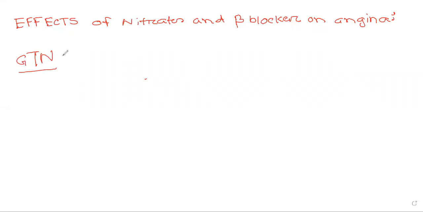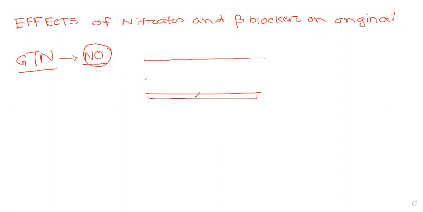So glyceryl trinitrate, we all know when glyceryl trinitrate is ingested, it first produces nitric oxide in our body. And nitric oxide is a gas and it can easily cross our cell membrane. This nitric oxide crosses the cell membrane and goes to the smooth muscle layer of our vessels, the smooth muscle that is present in our artery and vein. So nitric oxide or glyceryl trinitrate acts on both systems, the arterial system and the venous system.